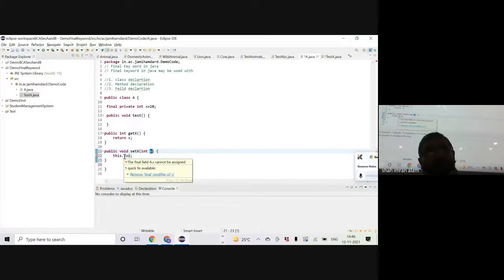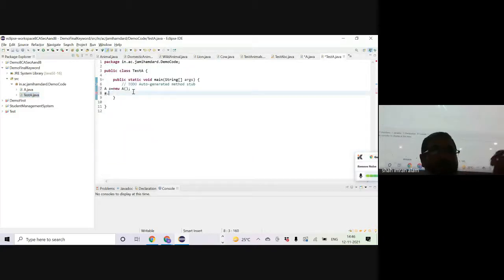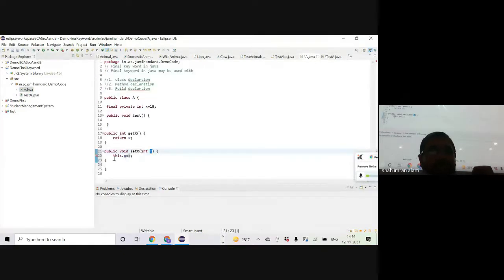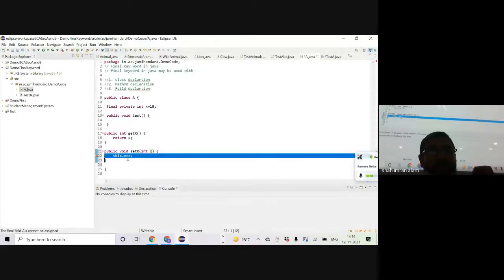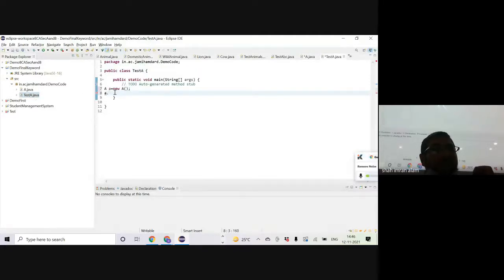So you cannot reassign a new value through any of the methods, because the chances are that the one who is writing test a.java may not be having a quick glance at this code, class A probably, and he's just trying to use this code by creating the object. So if a setter method is allowed, and the particular statement, that means state number 22, which allows the variable x to be assigned a value, then in that case anyone could try to call the setter method and try to change the value, right? So that is not allowed.